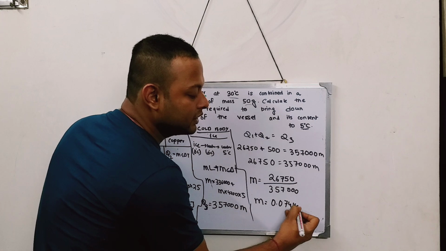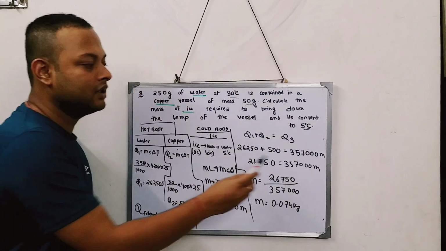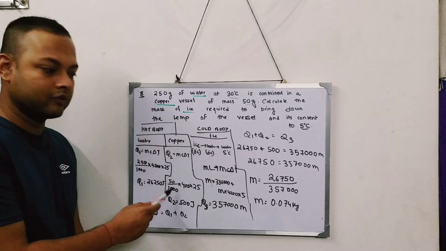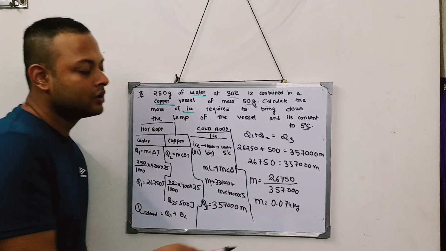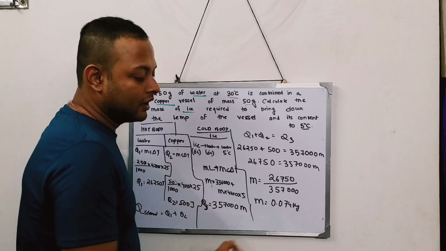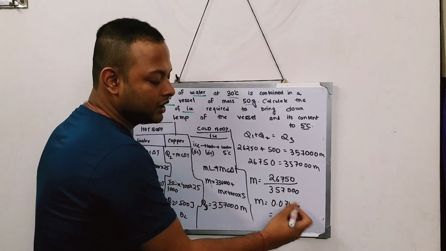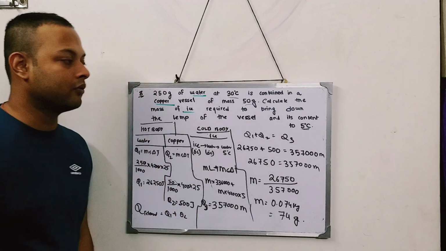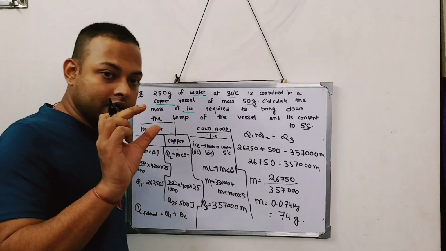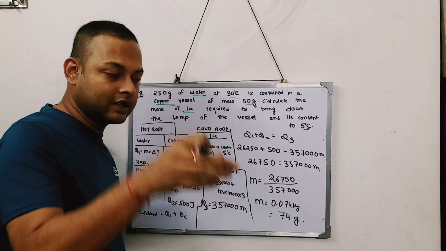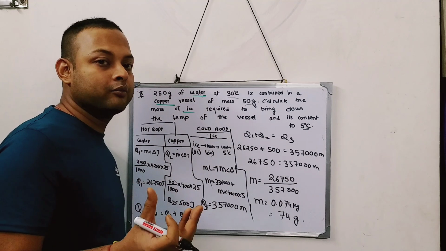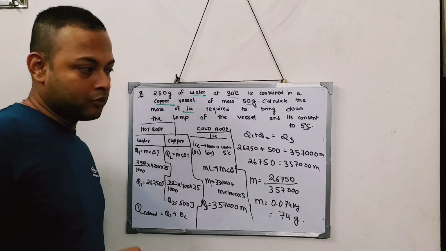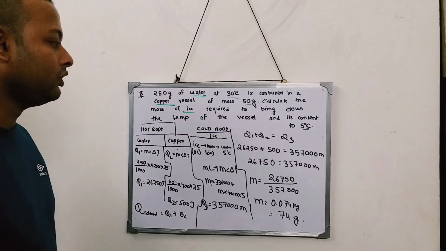0.074 kg, because I'm doing it all in kg. So if you see, it is 50 by 1000, so I've converted the masses into kg, so I'll get the answer in kg. And if you convert this into gram, multiply this by 1000, it becomes 74 gram. So how much ice do I require? 74 gram of ice I require to make the final temperature come to 5 degrees centigrade. So this is the total procedure of the sum. Okay.